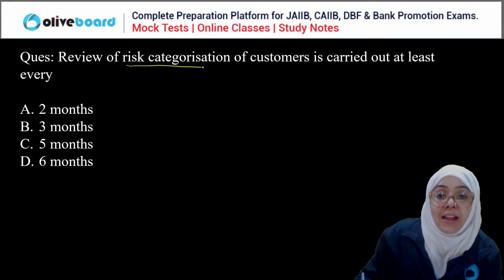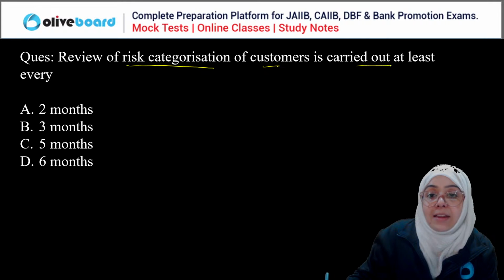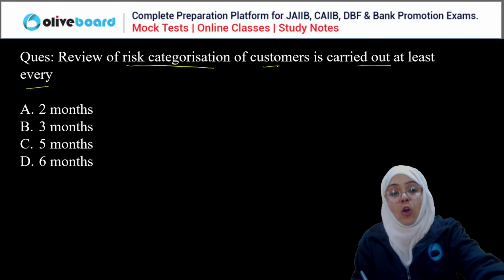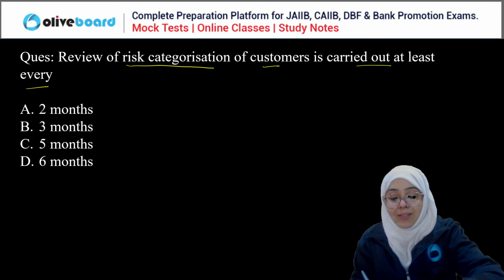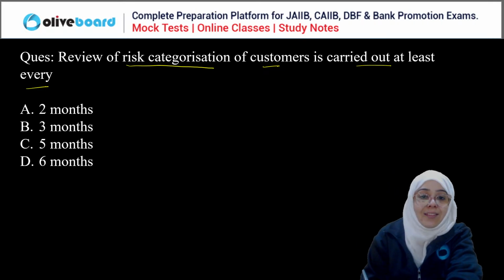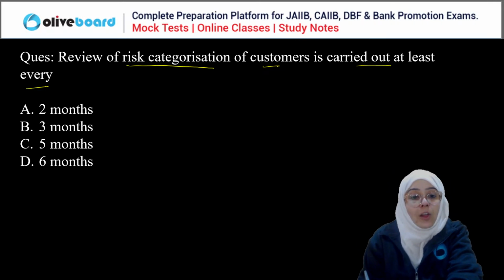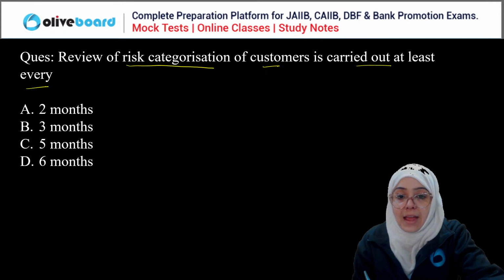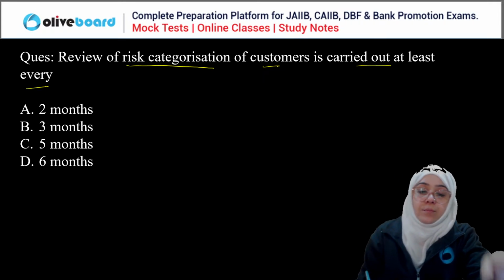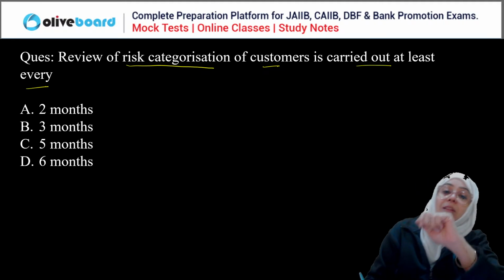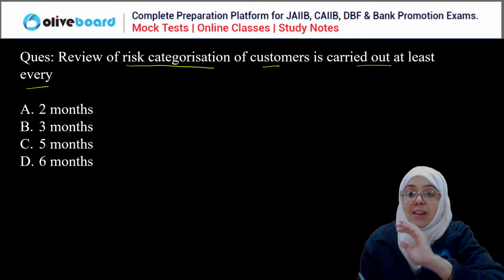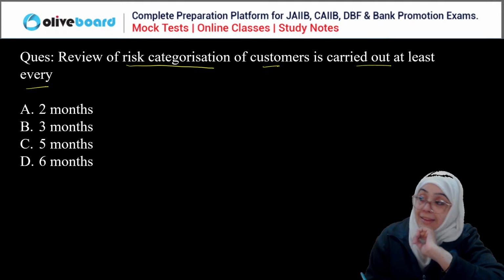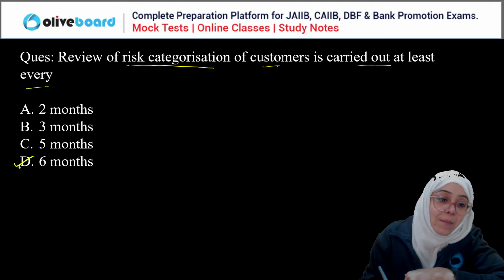Review of the risk categorization of the customer is carried out every 2 months, 3 months, 5 months, or 6 months. Okay, you have to answer this question. Again, an easy question. You can easily answer this question. I have told you overall. So the correct answer is what, everyone? Review of the risk categorization of the customer is carried out at least every 6 months, right?